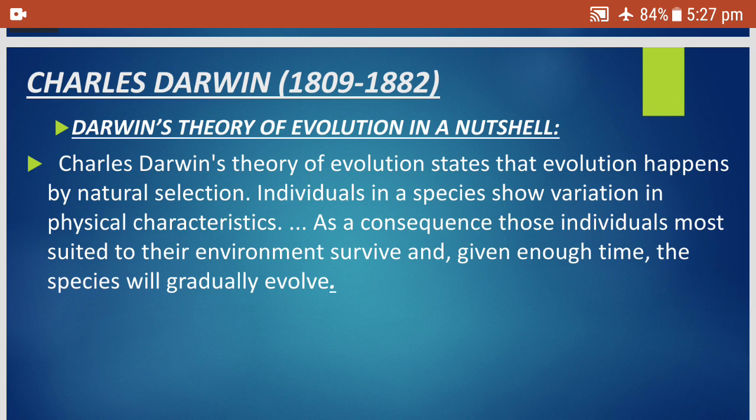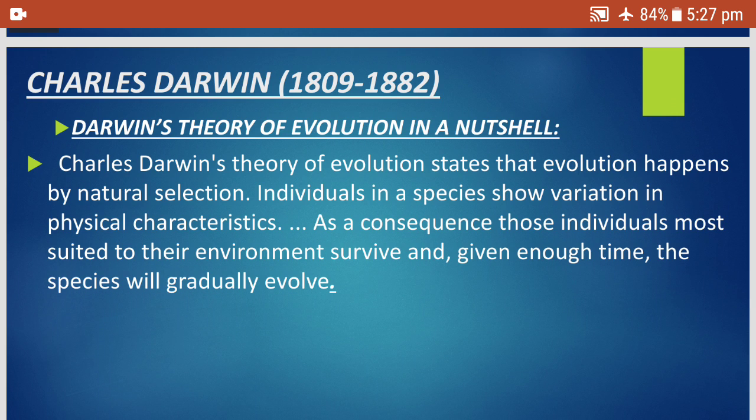So children, about Charles Darwin's theory in a nutshell. Charles Darwin's theory of evolution states that evolution happens by natural selection. Individuals in a species show variation in physical characteristics. As a consequence, those individuals best suited to their environment survive, and given enough time, the species will gradually evolve. What do we understand? Survival of the fittest.